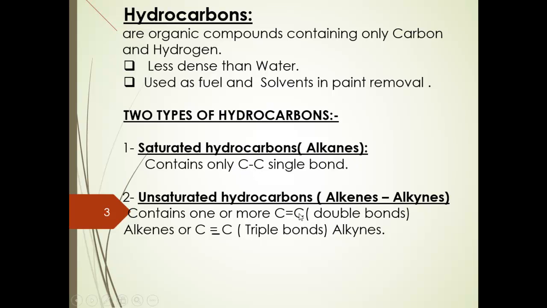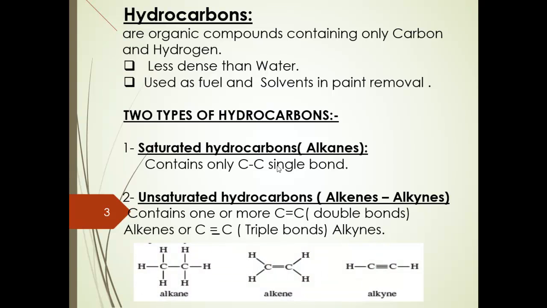And alkenes when we have a carbon double bond, and alkynes when we have a triple bond. So triple bonds are called alkynes, double bonds are called alkenes, and single bonds are called alkanes. This is the difference between alkane, alkene, and alkyne. Here all the carbon-carbon bonds are single bonds, here the carbon-carbon bond is double, and here the carbon-carbon bond is triple.